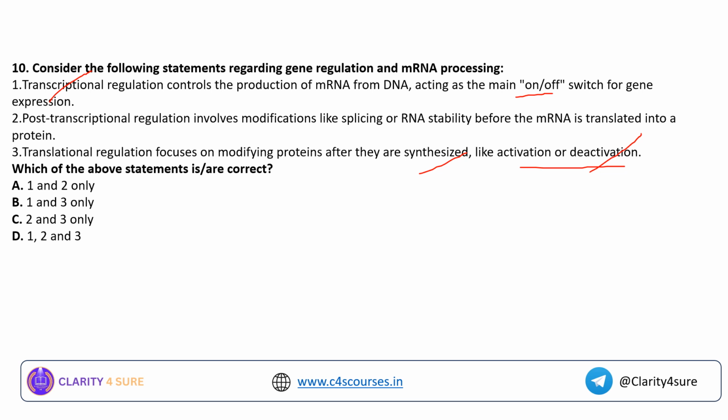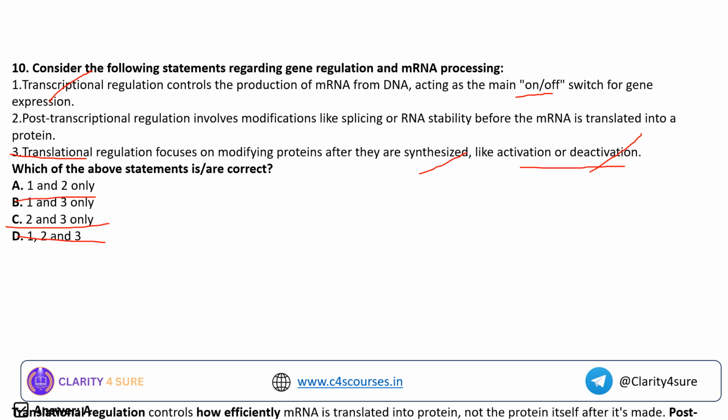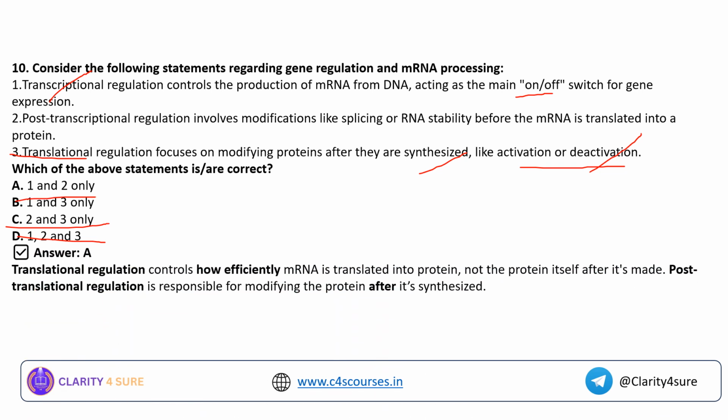If you are aware of those points, the levels which I was discussing yesterday, you will be able to eliminate option number 3. So if we eliminate option number 3, the answer is option A, because post-translation regulation is responsible for modifying the protein after it is synthesized, and we know that only in the translation stage will the protein be synthesized.